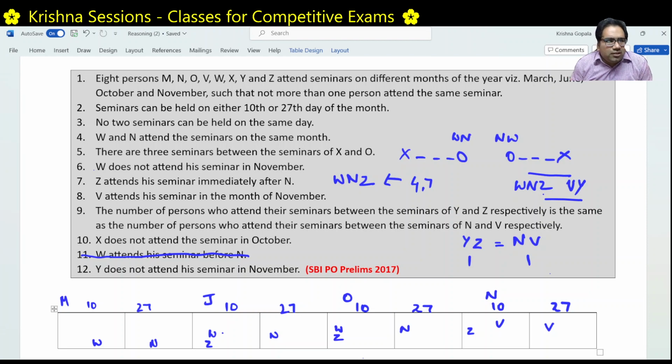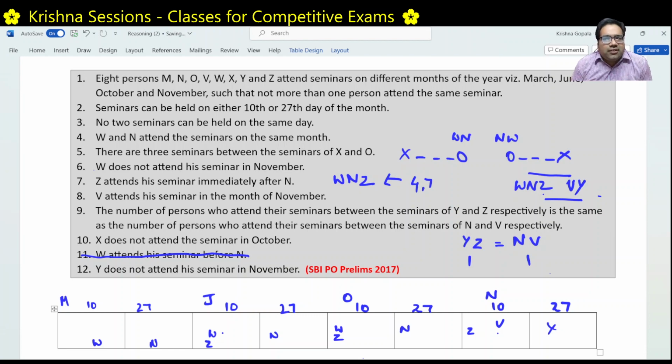What does that mean? Now let's look at this condition number 8 again. V is attending the seminar in the month of November. That means either this slot or this slot. And as per this, it can't be this slot because we have to accommodate Y here. But at the same time, there is condition number 12 which says Y does not attend his seminar in November. If V is attending in November, as per condition number 9, Y has to be this, but as per condition number 12, it is not possible. So that means Y cannot be on the right side. That was our initial proposal, right? Y cannot be on the right side.